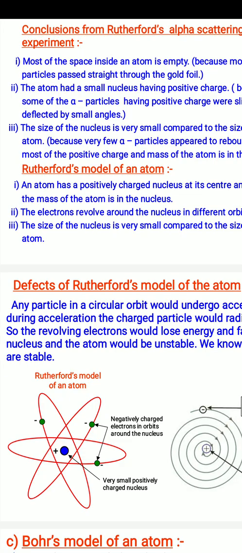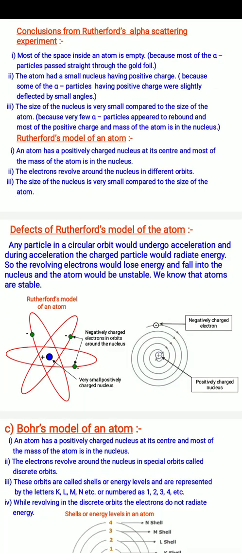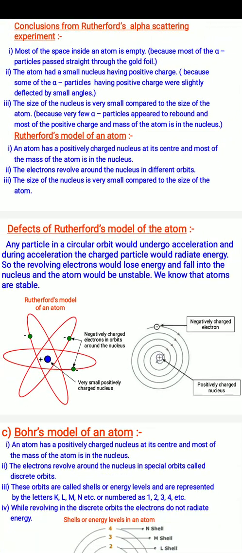But still there is some confusion, and the confusion was that when a charged particle moves, it always loses some energy, and when it loses some energy, the orbital radius of that particle will decrease, and ultimately the electron will fall into the nucleus. That was the drawback, that was the defect of Rutherford's model.